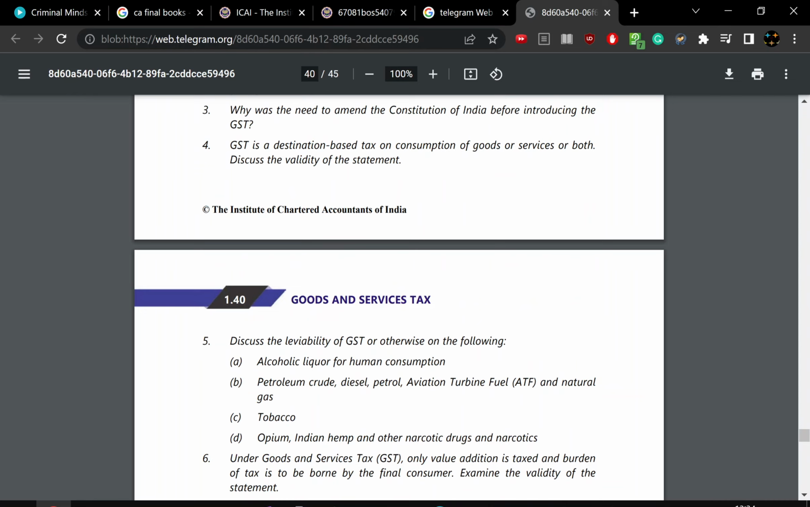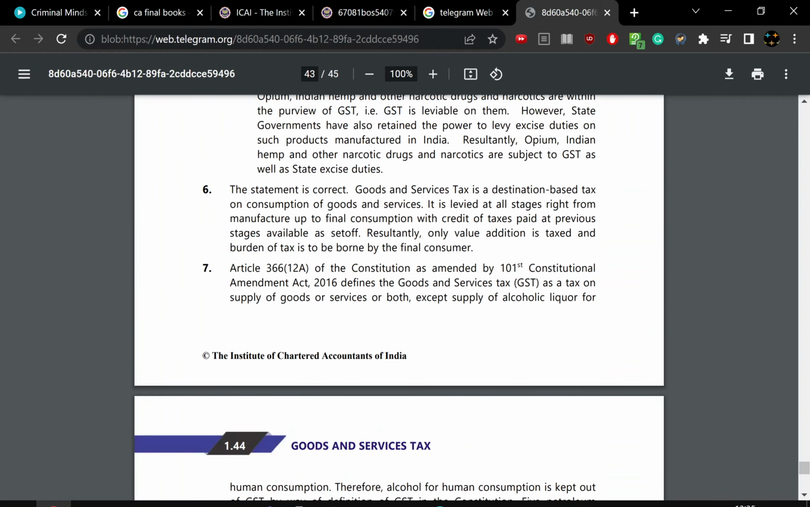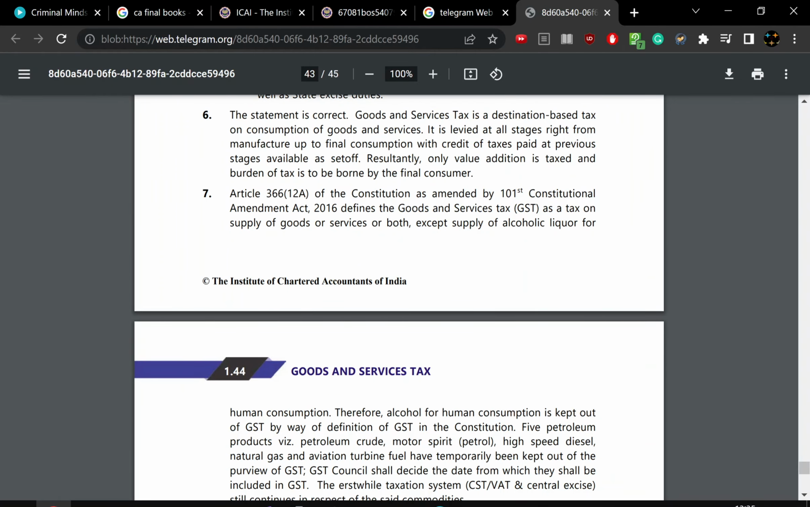That's the sixth question. We are coming to the end of the four questions. Under CGST, only value addition is taxed and the burden of taxation is to be borne by the final consumer. Examine the value. Yes, true. So in GST the end user suffers more than others. It's a destination-based tax, as I said before. At all stages, from manufacturer to the final consumer, the credit of tax paid on the previous stages is availed as set-off. So only value addition is taxed and the burden of tax is borne by the final consumer.